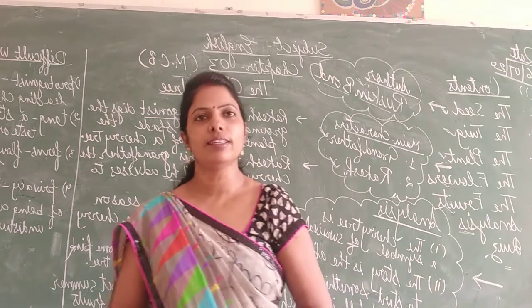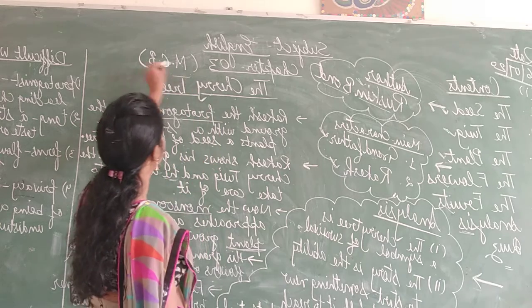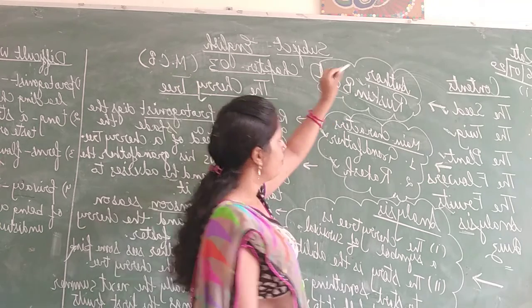Good afternoon, students. Today we will study chapter 3 of the main course book, The Cherry Tree, written by Ruskin Bond.